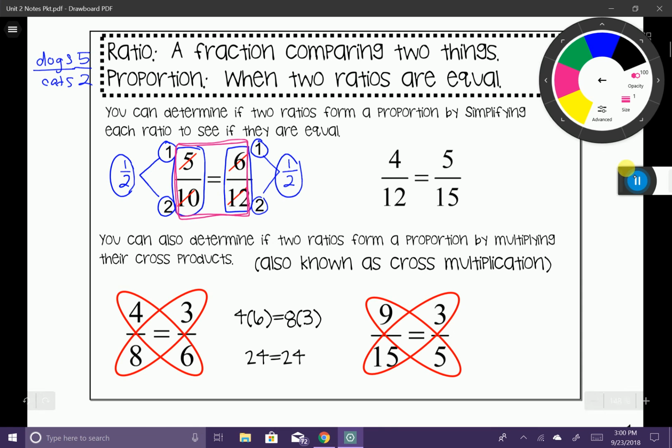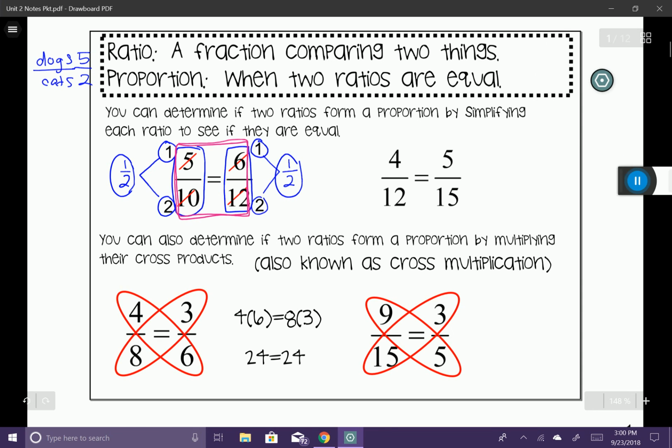Let's go ahead and take another closer look at that. Let's look at this next example. 4/12 is equal to 5/15. Let's see if this creates a proportion. 4/12. Well, I know that 4 goes into 4 once, and 4 goes into 12 3 times. So that is going to create the simplified ratio of 1/3.